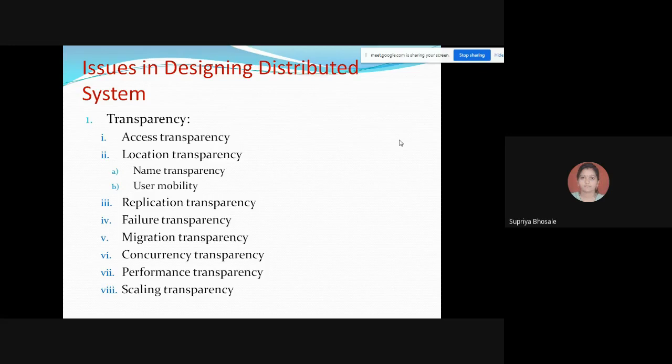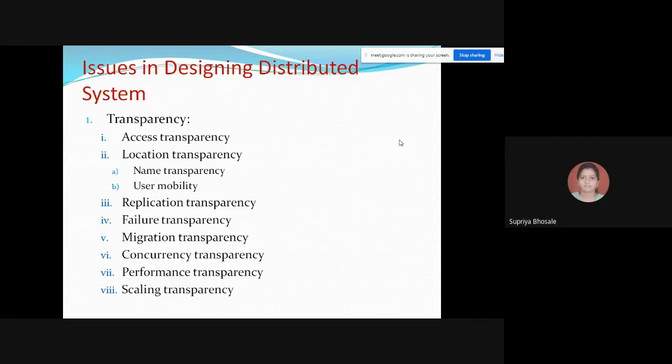So transparency, we are not taking as a transparent system or just like glass. Okay, here transparency means whatever you are doing is aware to only those 2 points, that means the sender and the receiver. Other users should not be aware of whatever transaction is being done between those 2 points. Okay, so in this way we are elaborating this transparency point, in which first is access transparency, then second is location.